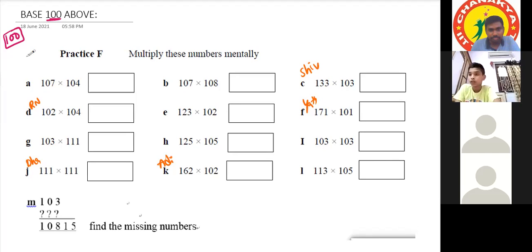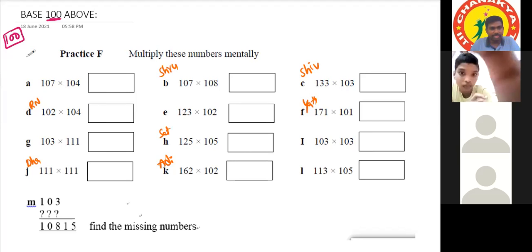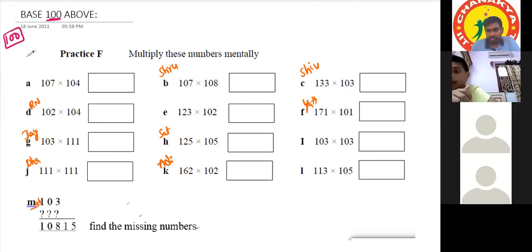B Srishti, H Satvika, G Jayit, M Mahavir. Okay, and stop. Next. Sir, Sahaswita. Is it I or L? Sir, it's actually L. Okay. Sir, she wrote it like I.